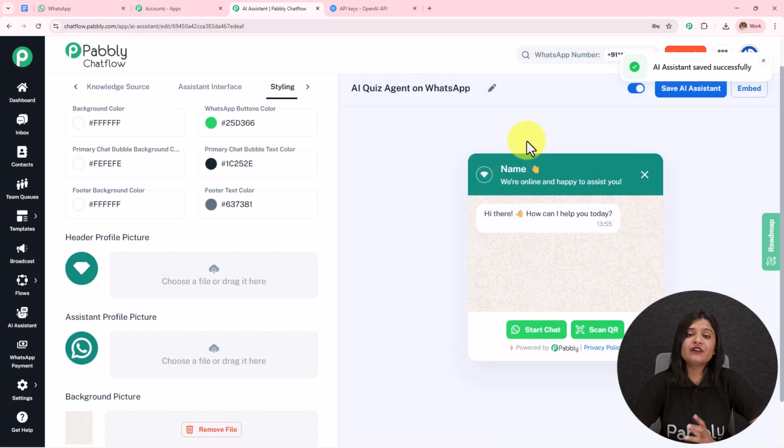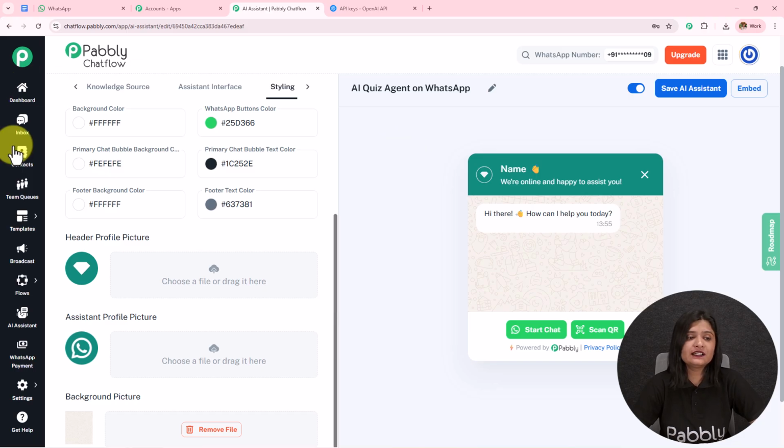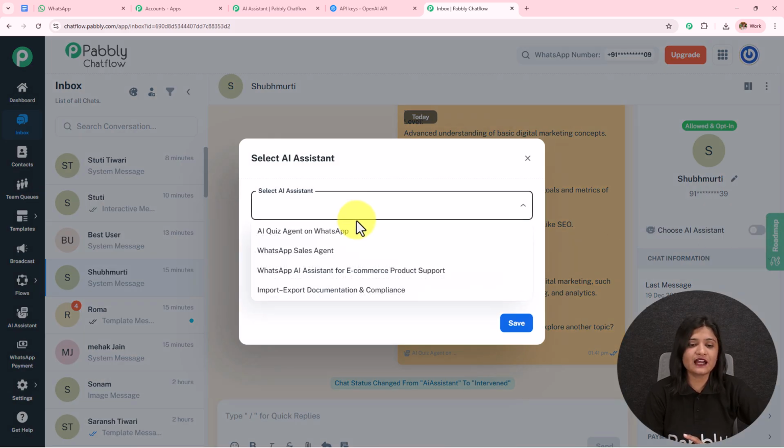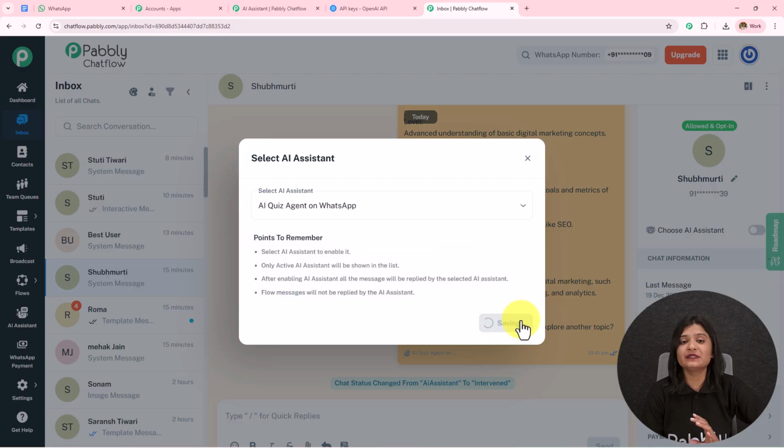Now we have to follow a very important step. We have to learn how we can assign or activate this AI assistant to a particular chat, to a particular group, or to all the contacts. On the left hand side, I have the inbox. I'm going to open this in a new tab. Over here, this is my chat. I simply have to toggle on this choose AI assistant. I have to choose the AI assistant and then simply save this. In this manner, I have assigned this particular AI assistant to this particular chat.